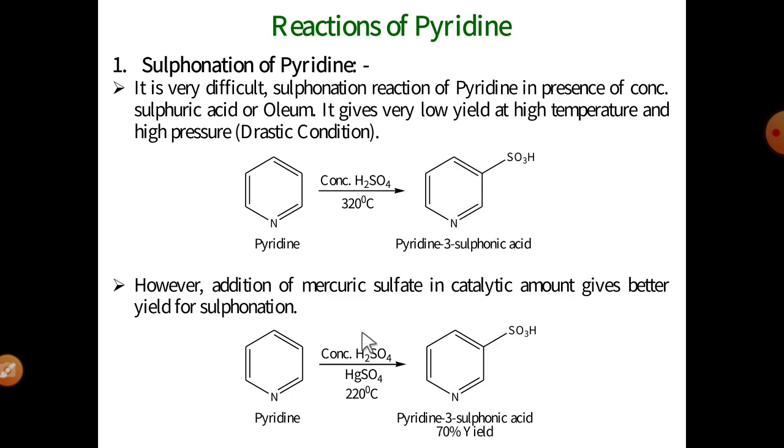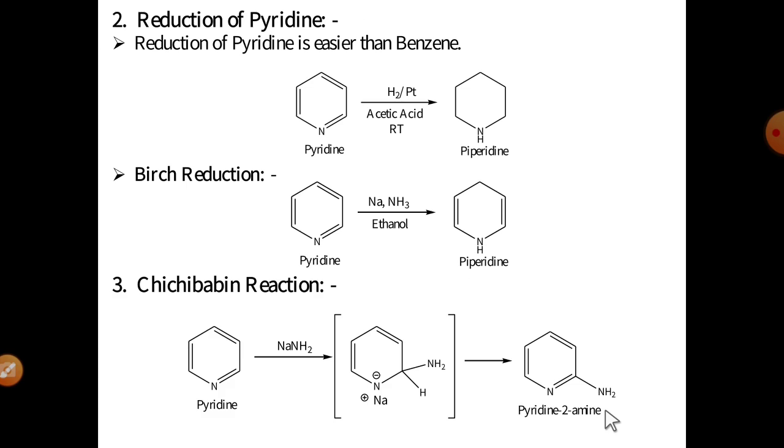However, the addition of mercuric sulfate in catalytic amount gives a better yield for sulfonation. See, the same reaction, pyridine in the presence of concentrated H2SO4 and a catalytic amount of mercuric sulfate at a high temperature, 220 degrees Celsius, gives 70% yield. The product is pyridine 3-sulfonic acid. This is the first reaction.